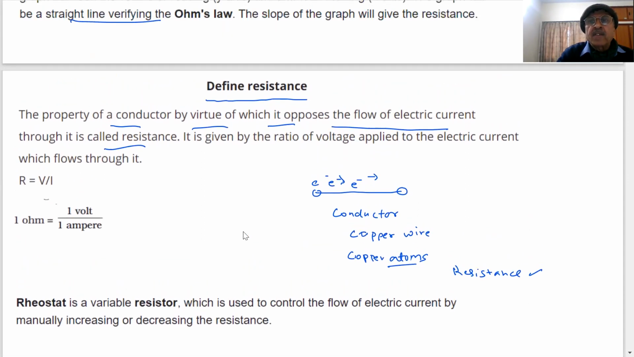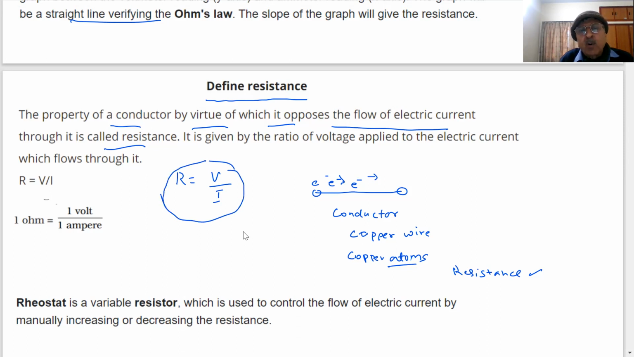The formula is clear, what I am saying. The property of a conductor by virtue of which it opposes the flow of electric current is called resistance. It is given by the ratio of voltage applied to the current which flows through it. R is equal to V by I. We have just found R is equal to V by I, student. What does it mean?